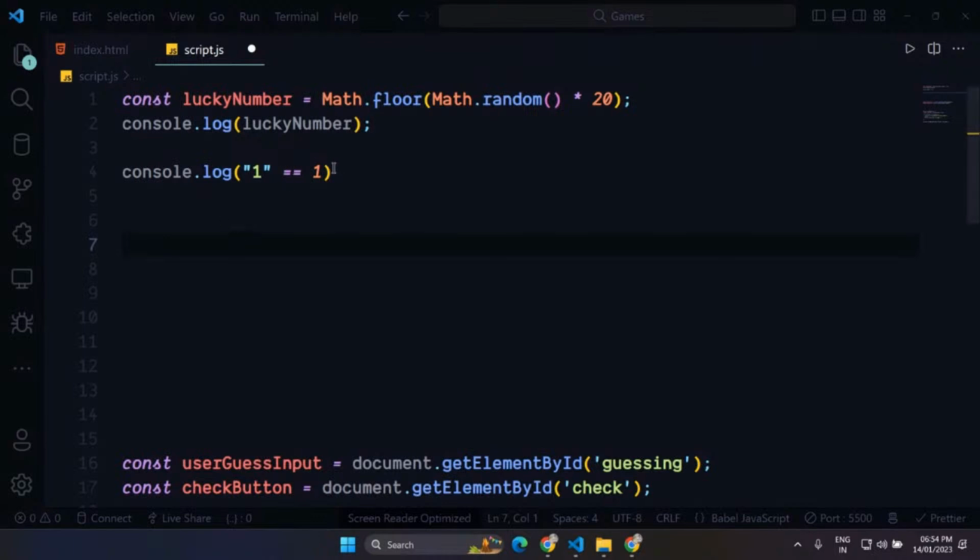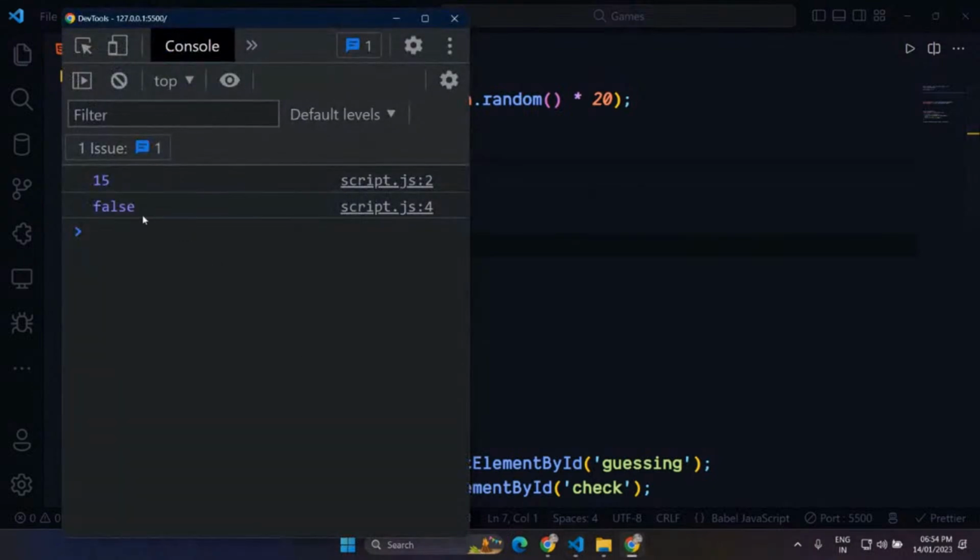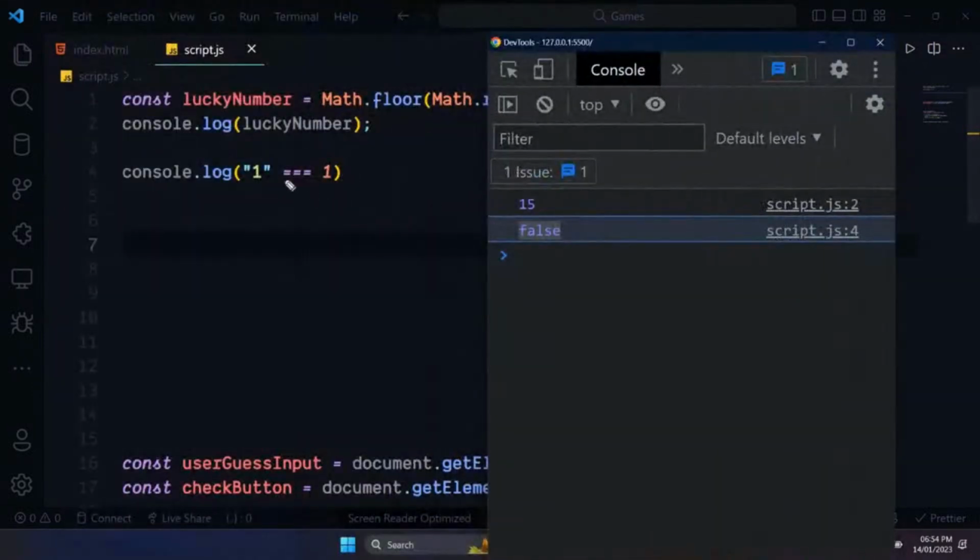Okay, so I will get true here. Let me just show it to you. See, I'm getting true. But if I make it triple equals to, now I will get false. This triple equals to will also check for the value, and it will also check for the type. Like you have this string here and a number here, so this will check the type as well. But on the other hand, double equals to will just check for the values here.